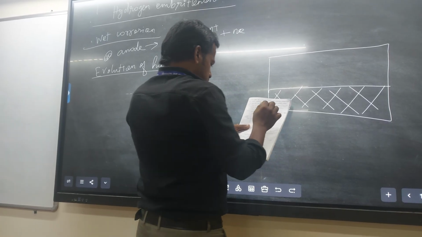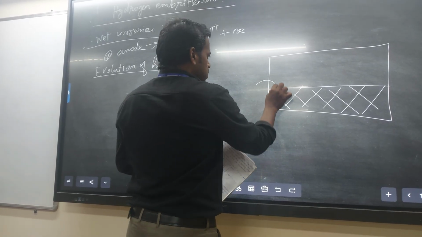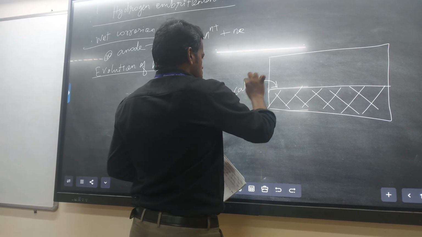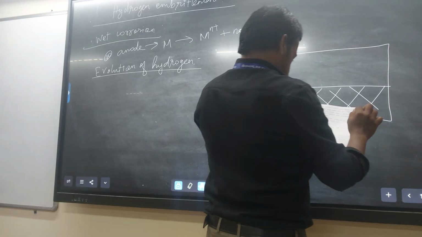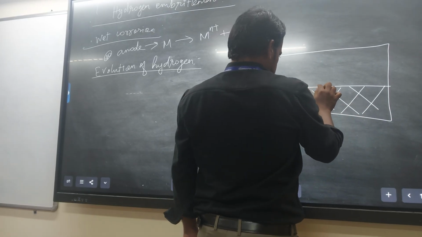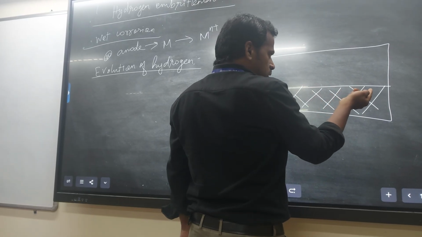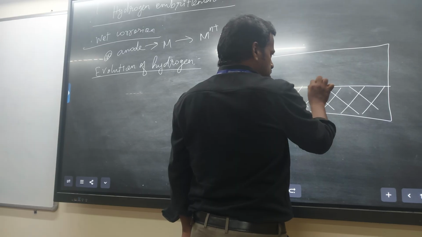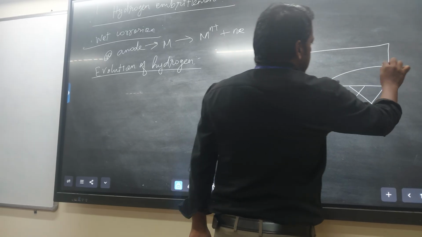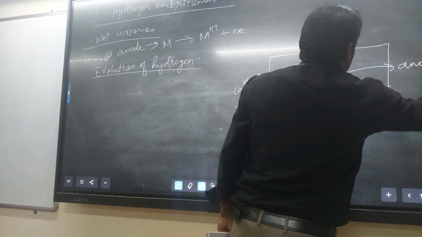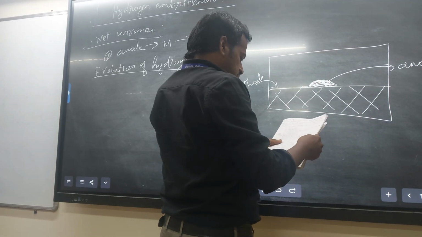So here that is a cathode. Suppose in the acidic environment, a small amount of HCl is there, this acts as an anode.